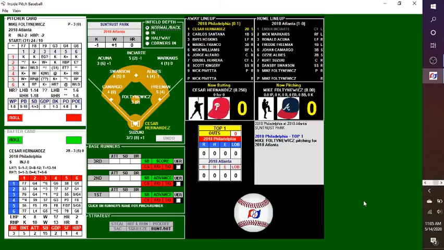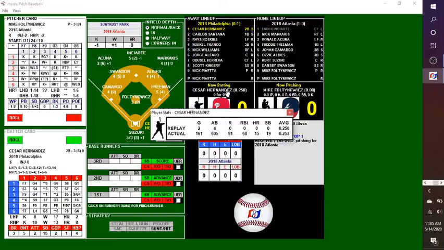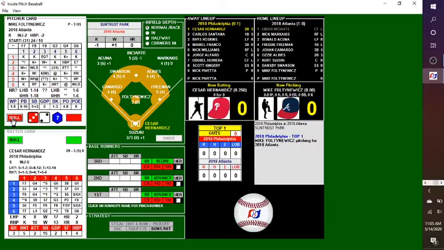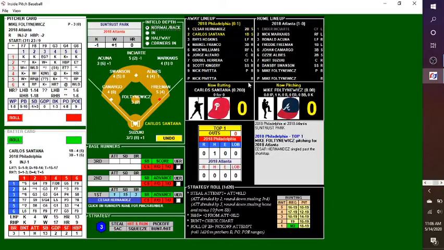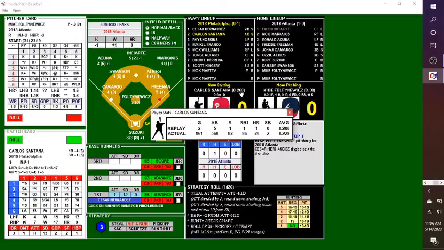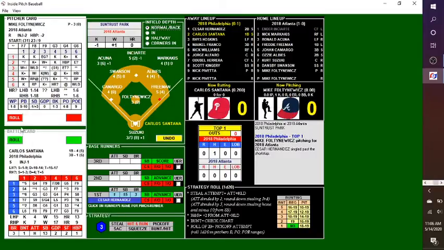Mike Fultonewicz. Hopefully that's how you say that name. Pitching to Kirk Suzuki. So Fultonewicz will face Cesar Hernandez, batting .250 here in the NLCS. 4 at-bats, 1 hit. Fultonewicz delivers, and we're underway in game 2. Almost walked Hernandez, but he's going to hold off. Or he swings at that one. Hernandez, ground ball at Swanson. It's past him, and the Phillies have hit number 1 early on. Here comes Carlos Santana, batting .200 in the ALCS. His 1 hit in 5 at-bats was the solo homer that put them up 1-0 early in this one.